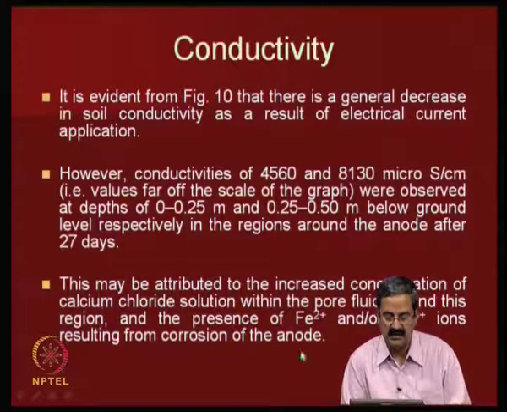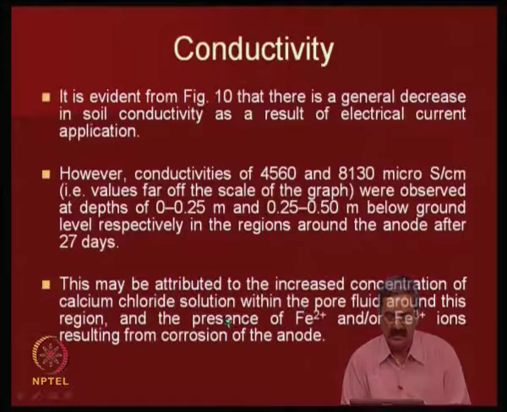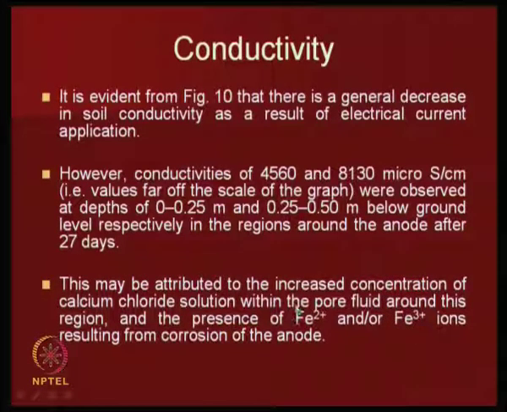They also see an increased concentration of calcium chloride within the pore fluid around this region, and the presence of iron and or even ferric ions results from the corrosion of anode. Say for example, when the oxidation takes place, the possibility is that you have corrosion also occurring here, and then the water movement there. So, that is what they observed.